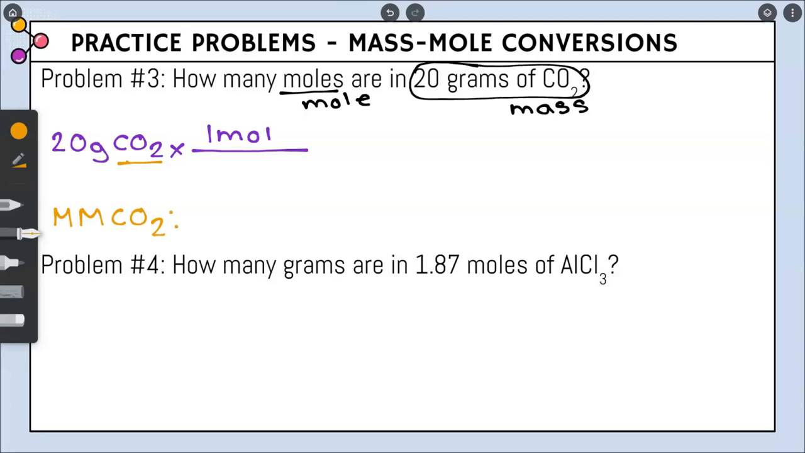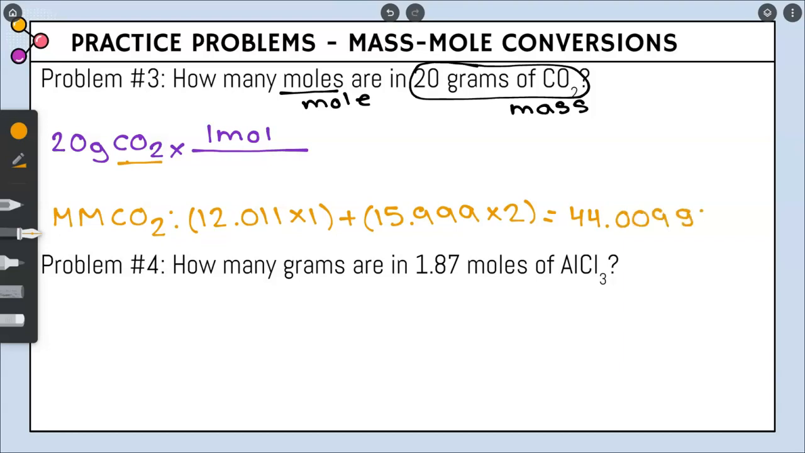So carbon has an atomic mass of 12.011, and we have 1 of them in the compound. And oxygen has an atomic mass of 15.999, and we have 2 of them in the compound. And when we plug this into the calculator, we get 44.009 grams/mole. And that number goes in the bottom.